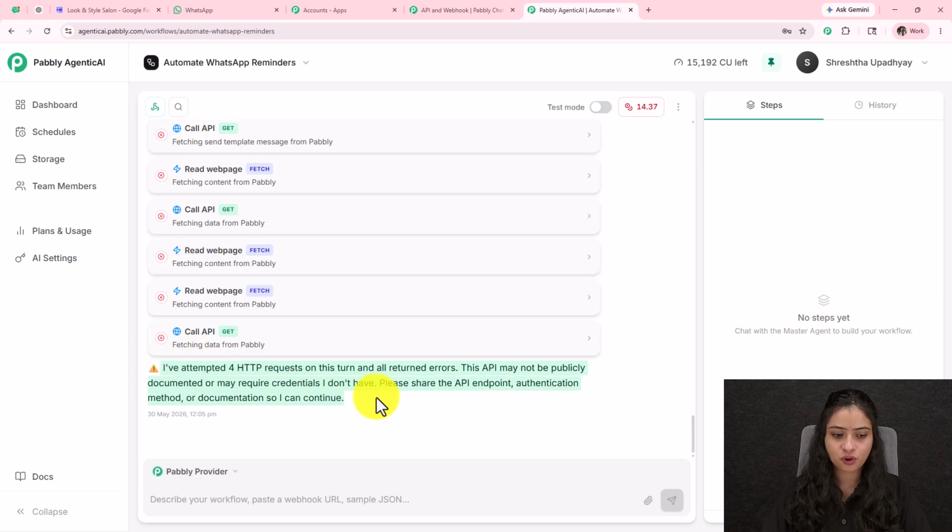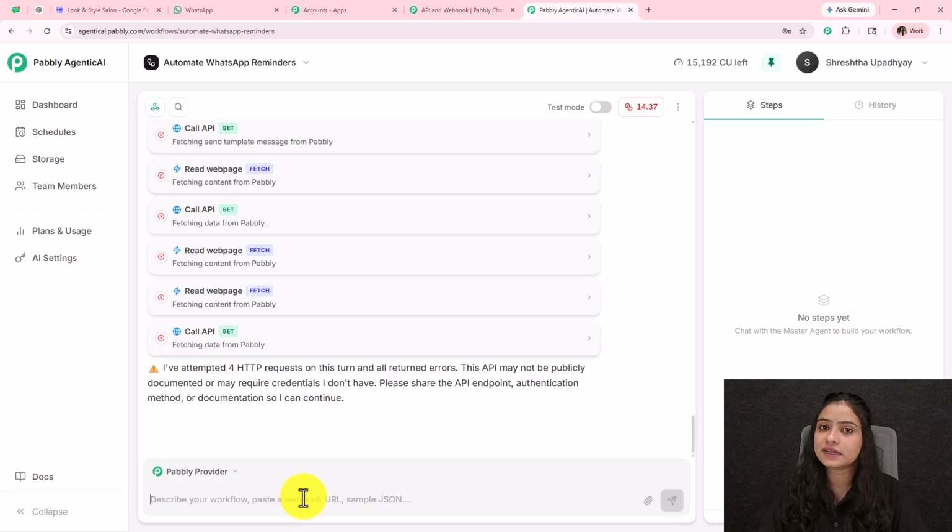Okay, in response, it is saying that it requires the API endpoint, authentication method, or documentation of Pabbly Chatflow, because the API of Pabbly Chatflow is not publicly documented or may require credentials that it doesn't have. So I'm going to go to my Pabbly Chatflow API documentation. If in case you do not know how to get whatever it is asking for, you can also ask Pabbly Agentic AI only.